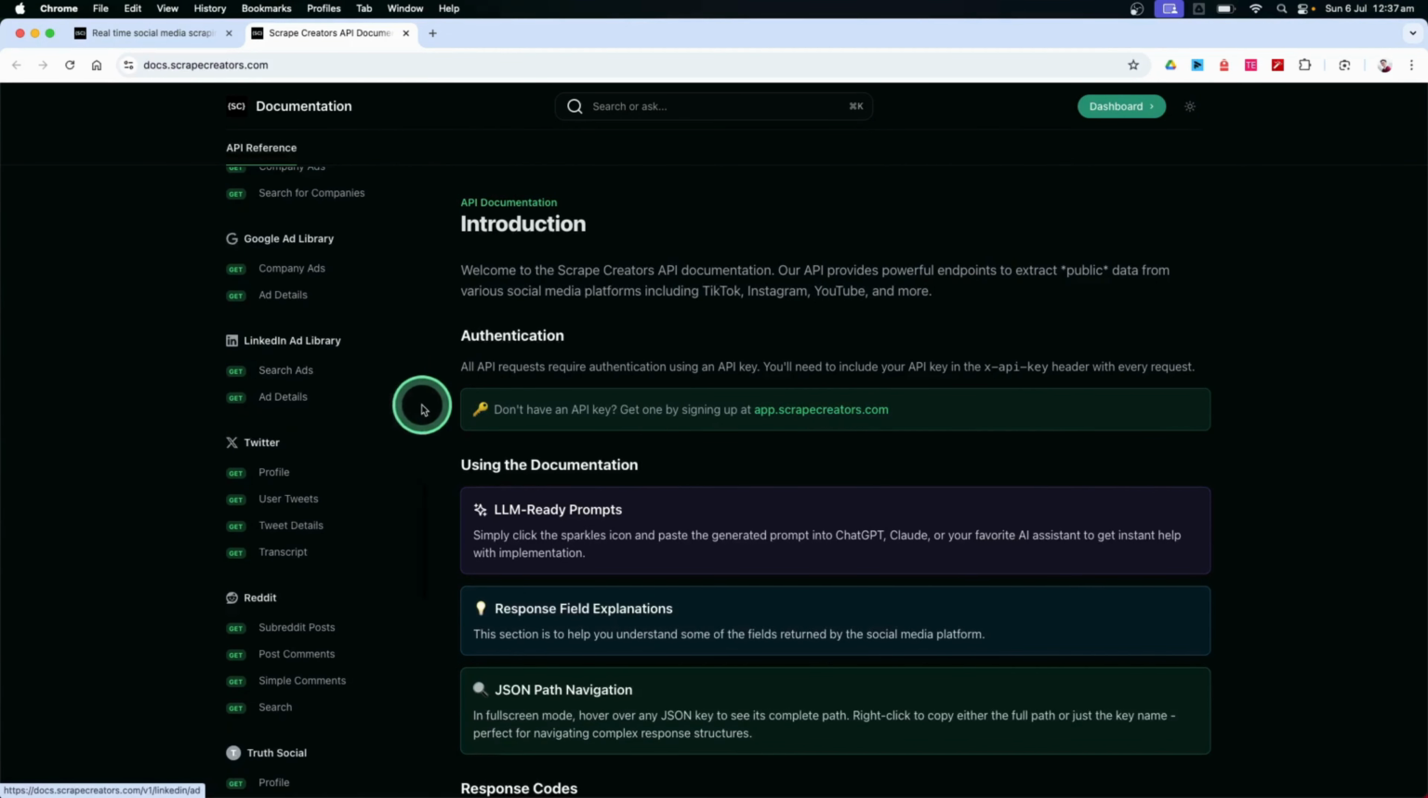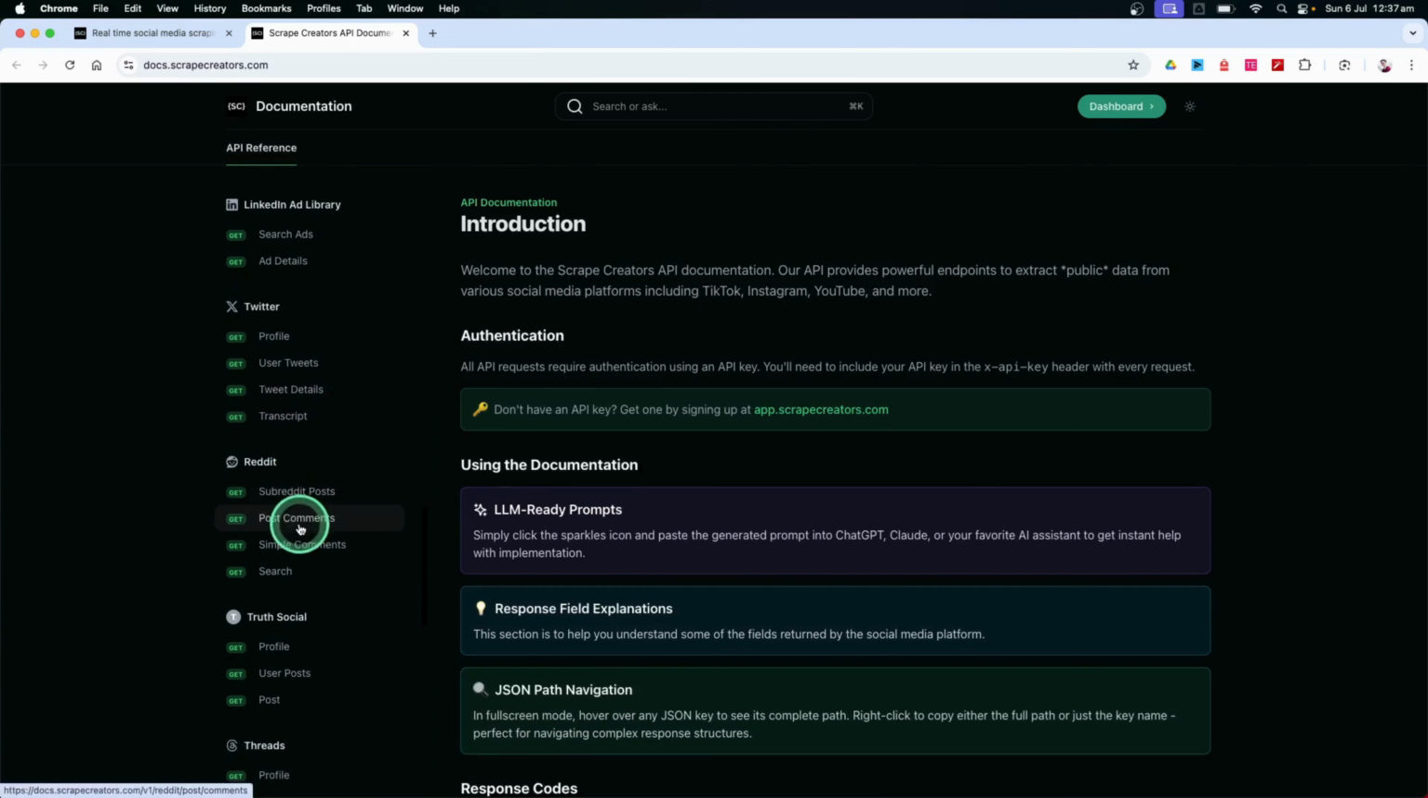And if you go into the documentation as we have here, you can see they've got different endpoints. So we're going to use the subreddit endpoints to get all the posts from the subreddit, and then we're going to use this post comments to get all the comments from a particular subreddit.